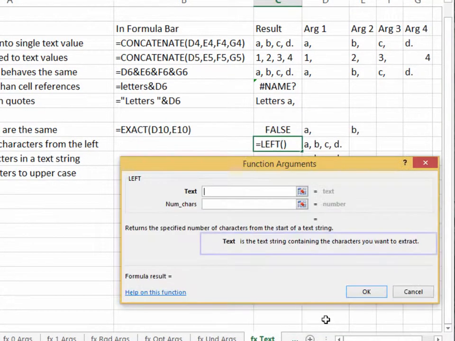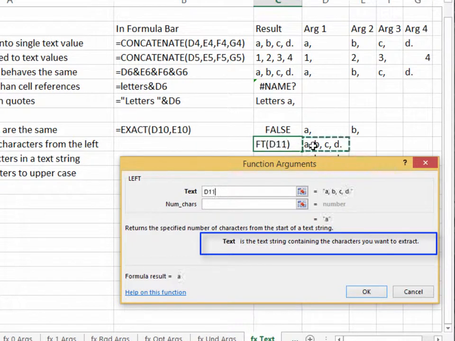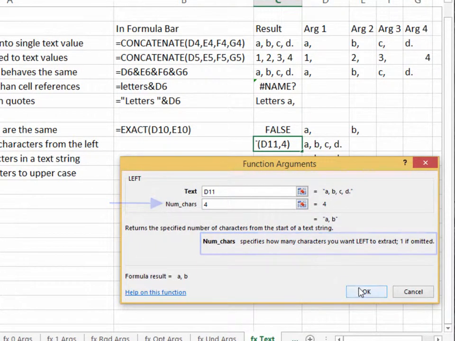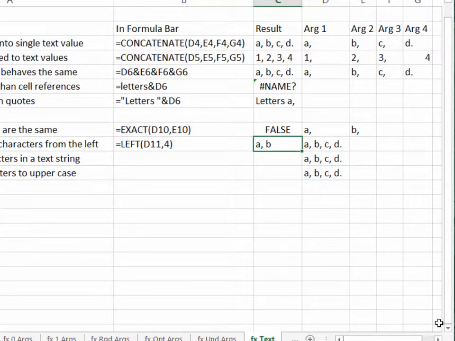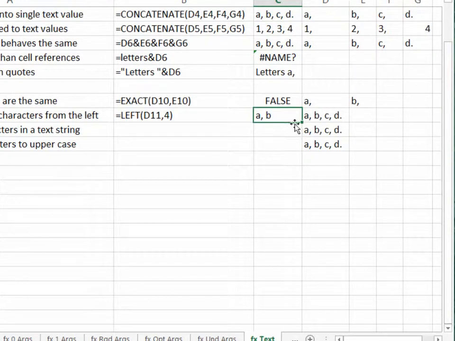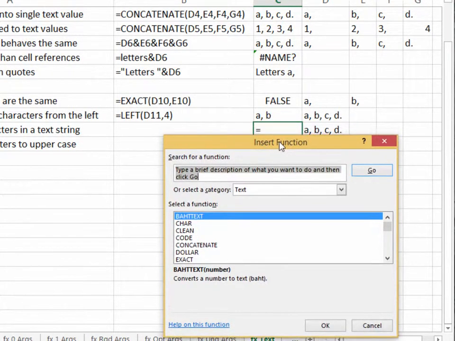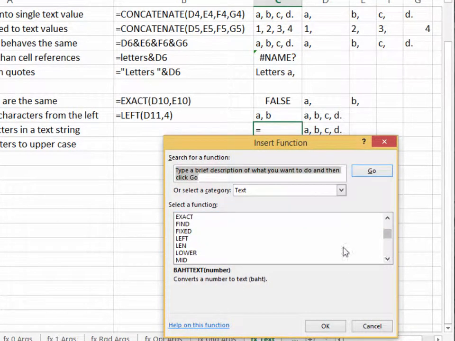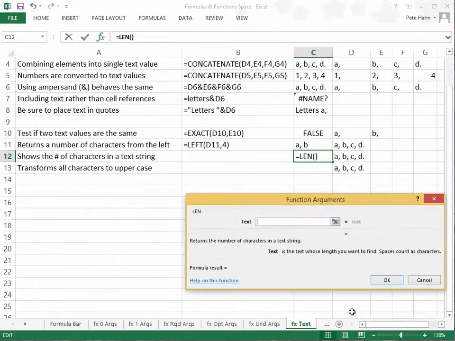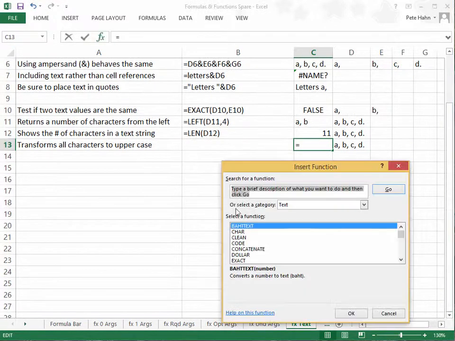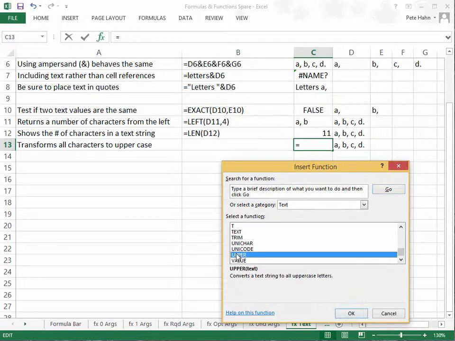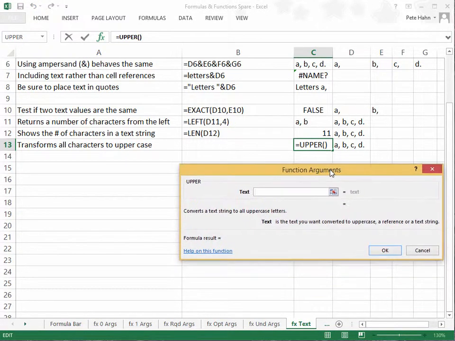The left function takes two arguments. One is the subject text value. The second is a numeric value which determines how many characters from the left edge of the subject text are in its return value. Next up is the len function. It merely counts the number of characters in the subject text, which is its only argument. The last one I'll show in this group is a transform function. It transforms its subject text to all uppercase characters.